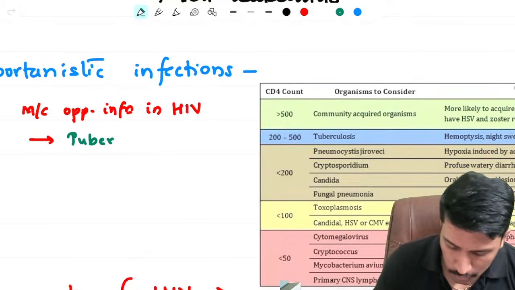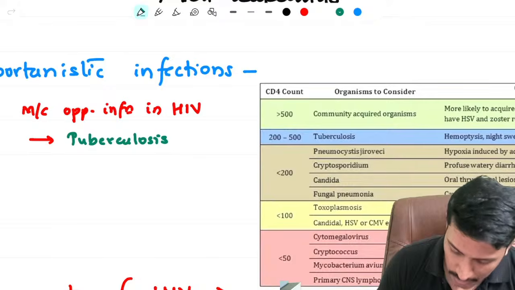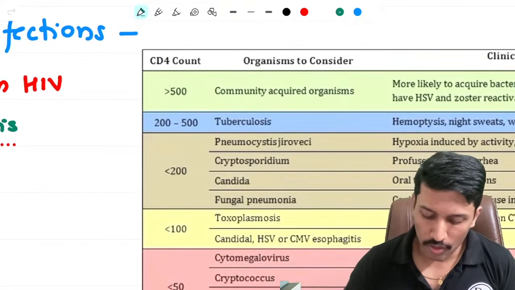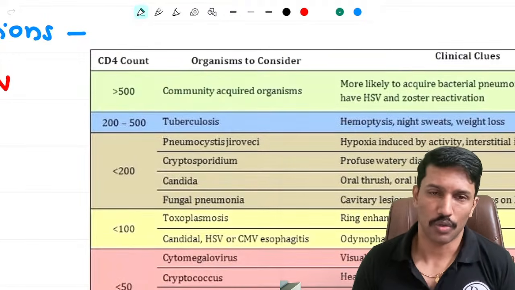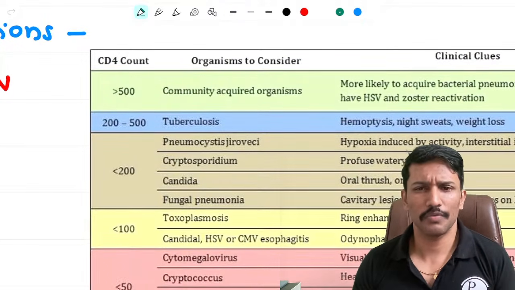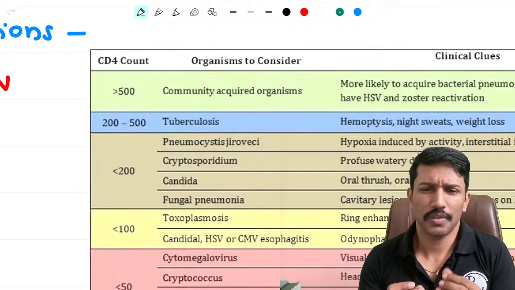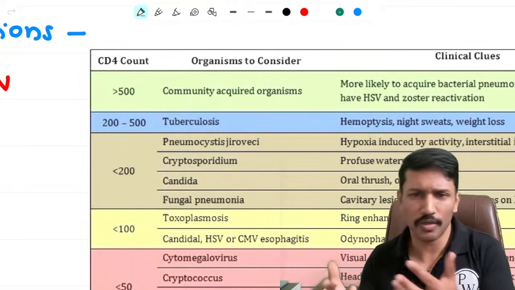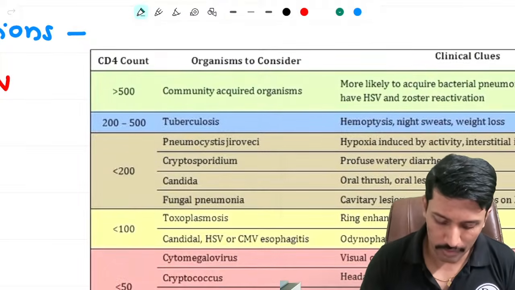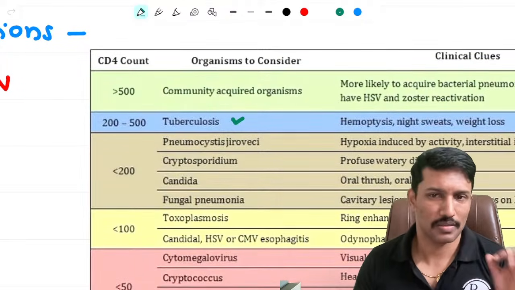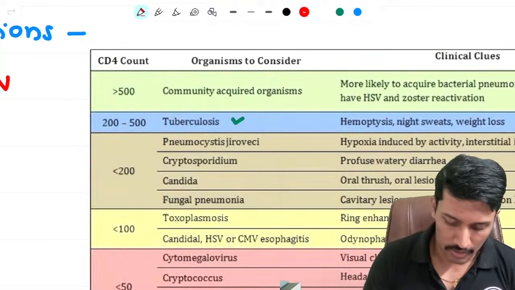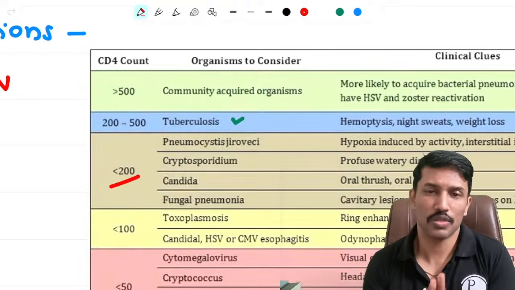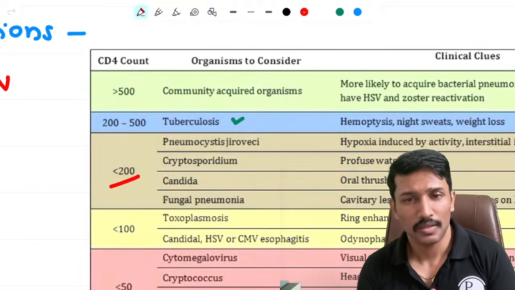Okay. So tuberculosis is the most common opportunistic infection in HIV patients. Now these opportunistic infections do correlate with the CD4 count. So when CD4 count is more than 500, the risk of opportunistic infection is very minimal. So they are prone to infections as much as a normal individual is prone. But once it drops below 500, the risk of tuberculosis increases. And when it is less than 200, especially the respiratory system gets affected by Pneumocystis jirovecii. We used to call it Pneumocystis carinii.